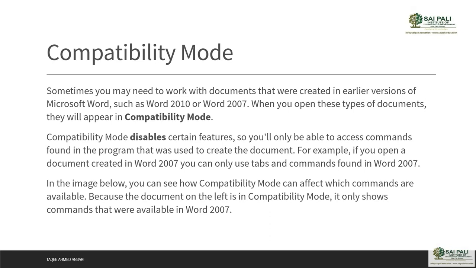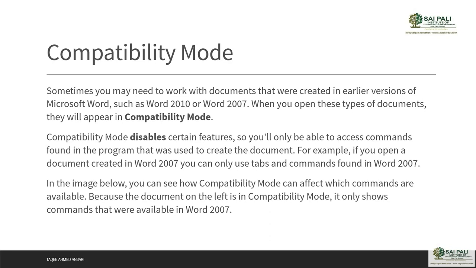If you open a Word 2007 document in Word 2016, in 2016 we have the latest commands, features and options which were not available in those old versions. So compatibility mode disables certain features which were not available in Word 2007.